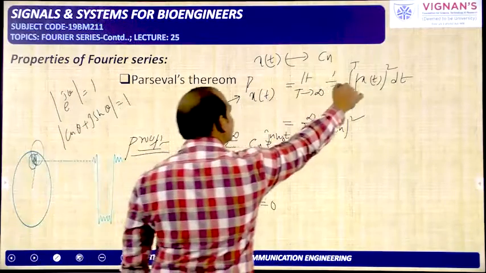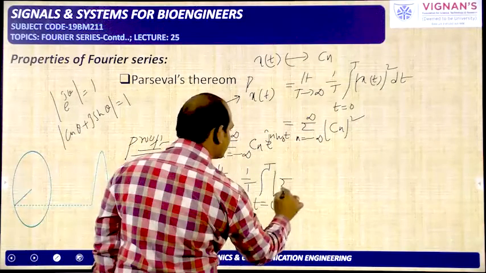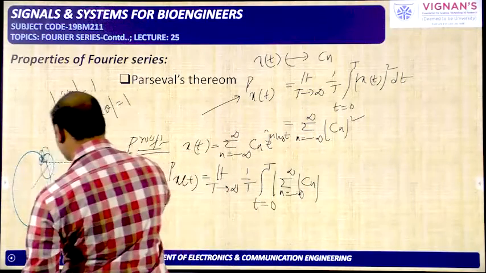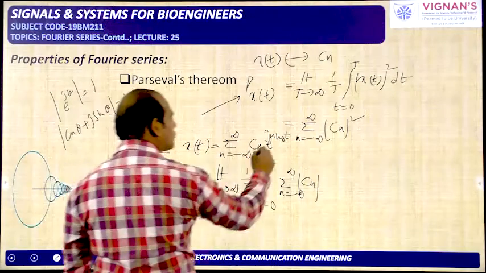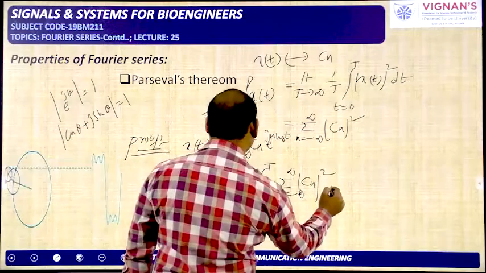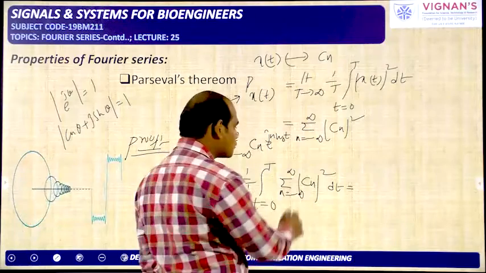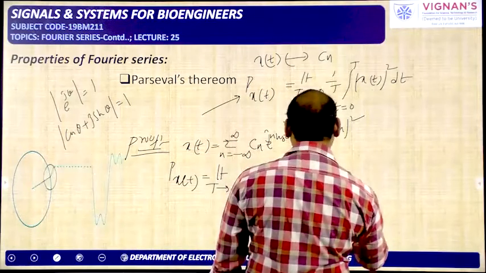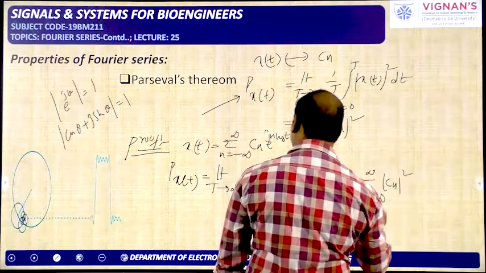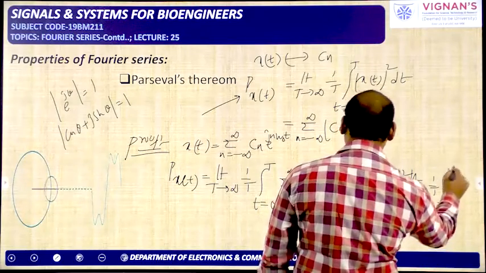In the formula of this one, here we have magnitude. So if you take the magnitude for this entire expression, you will get magnitude of sigma n from minus infinity to plus infinity cn. Cn also has magnitude, and the magnitude of e power j omega naught t is 1 only, so it will be square. And here dt is there, integration is with respect to t, so this cn is constant only, so we can write it outside, that is sigma n from minus infinity to plus infinity magnitude of cn whole square. Next, limit T tending to infinity 1 by T integral 0 to T dt is there.